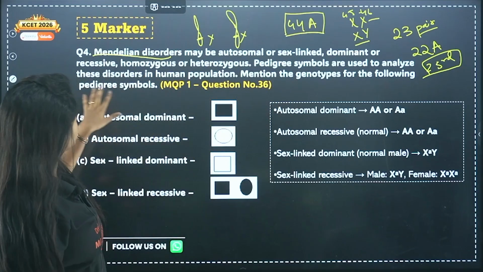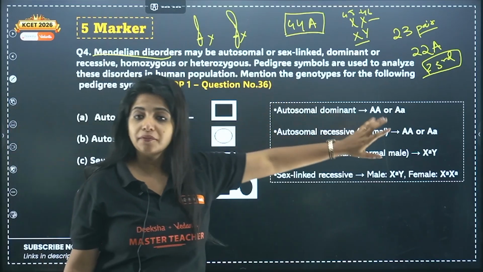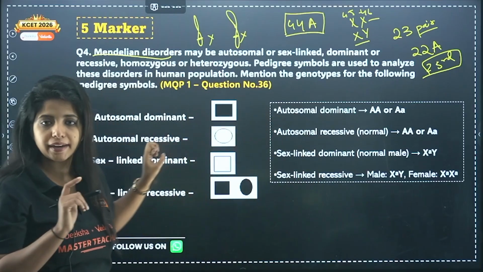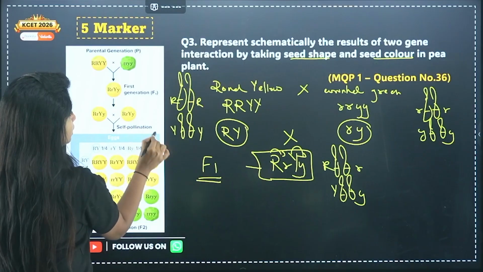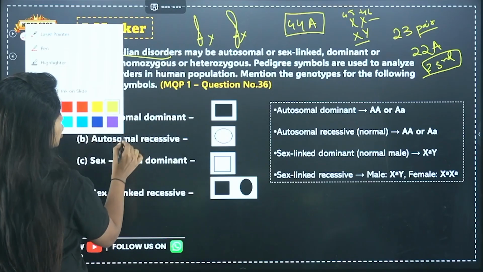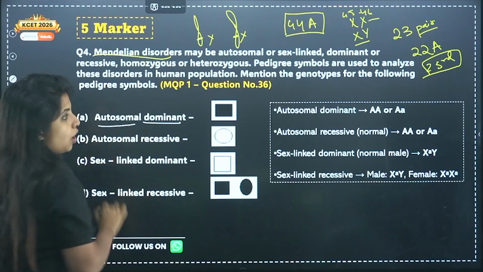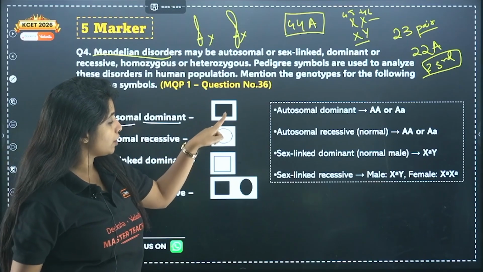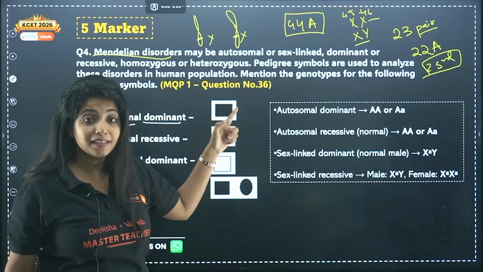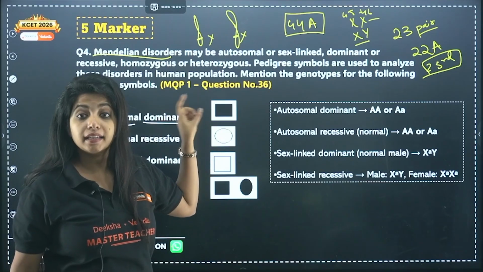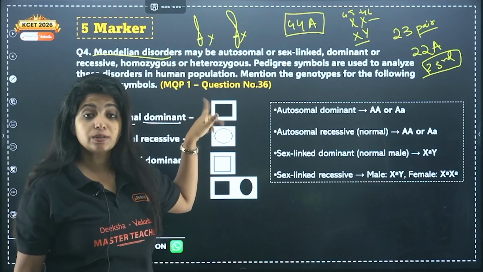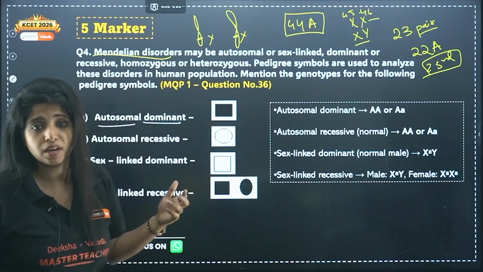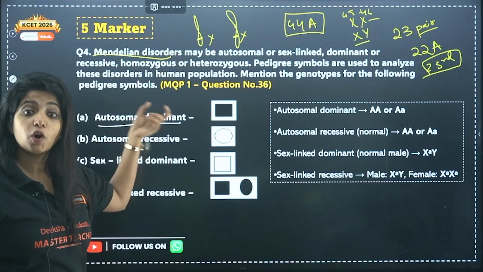Mention the genotypes of the following pedigree symbols. Over here, I have given you the answer, but you need to analyze it. So, autosomal dominant disorder. And over here you see that a square is made and the square is colored. That means it is a man, the square is for man, and the color shows that this particular person has the disease. What disease? Autosomal dominant disease.